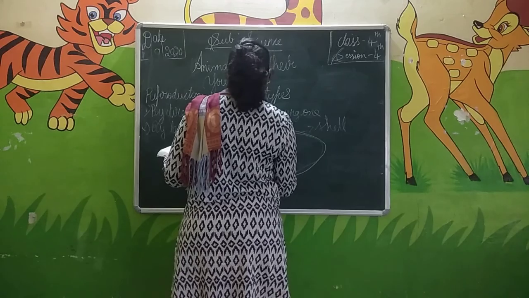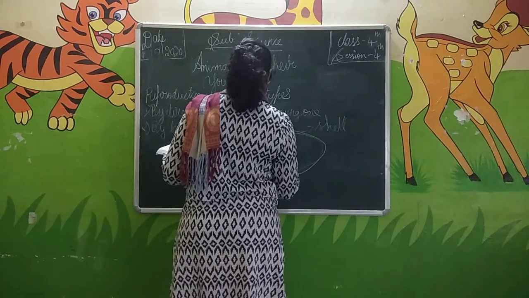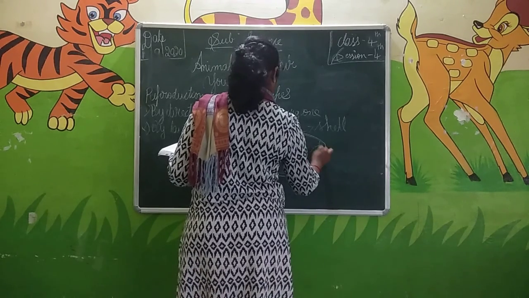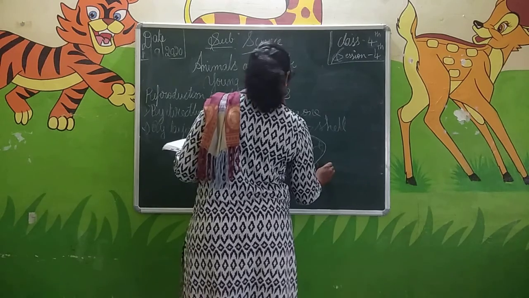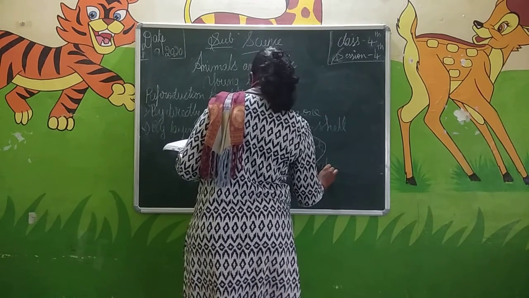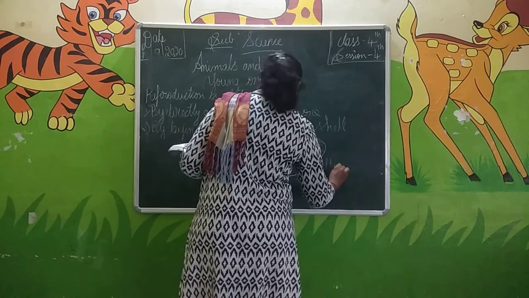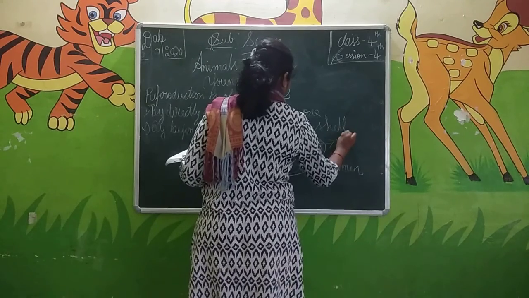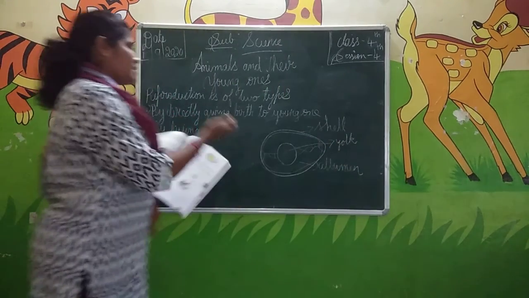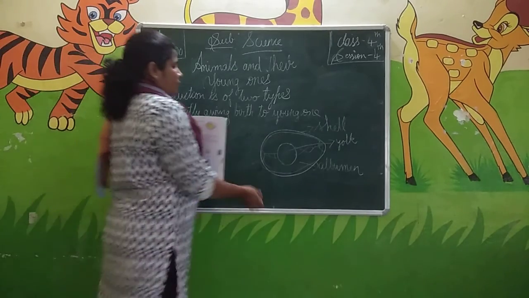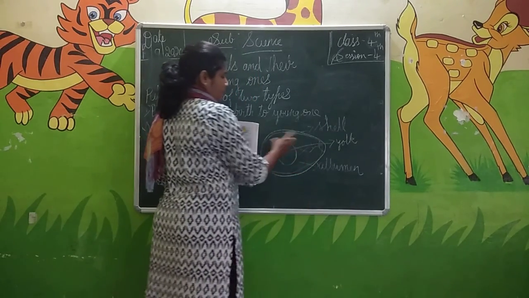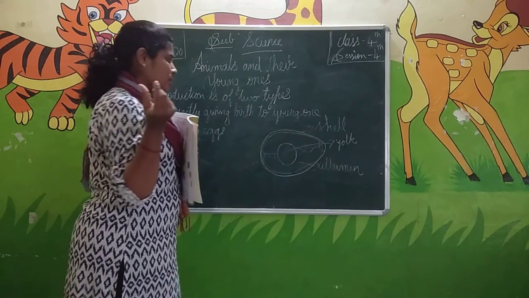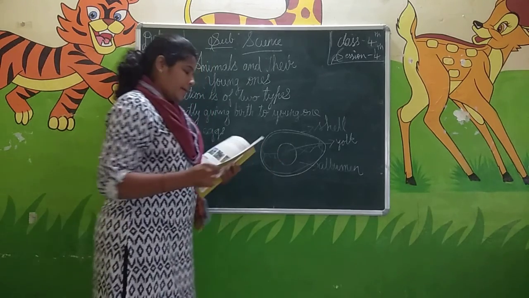The white part of the egg is called albumin. And the yellow part inside the egg is called yolk. This is the structure of an egg. The outer layer of the egg is called the shell. Inside is the white part, the albumin, and in the middle of the egg is the yellow substance called the yolk.